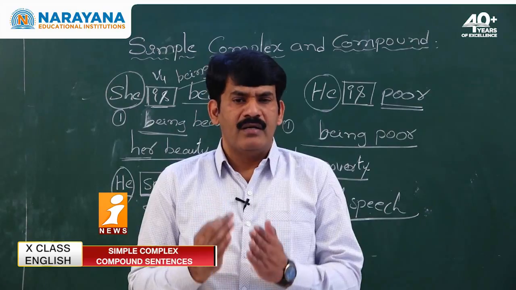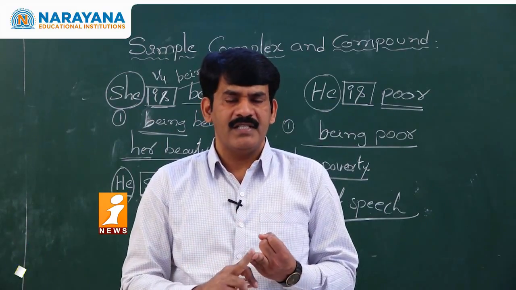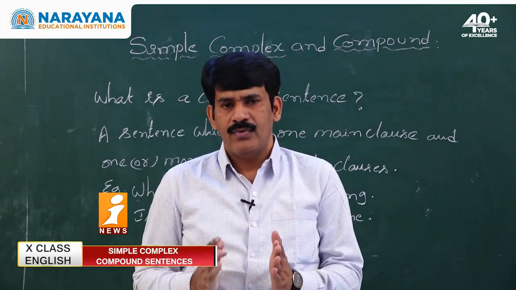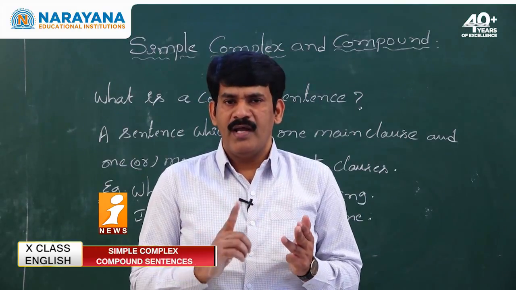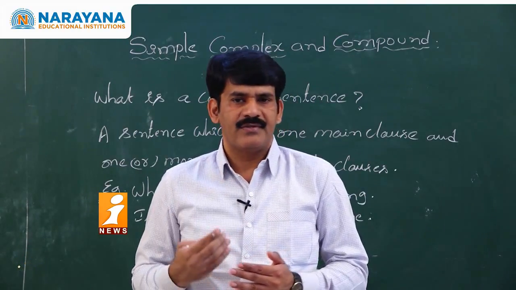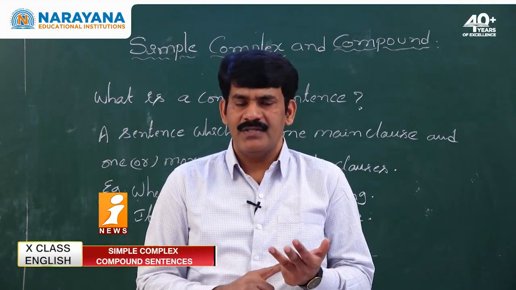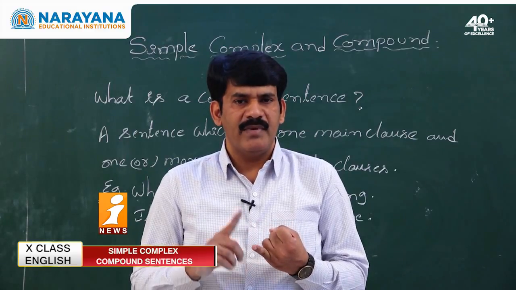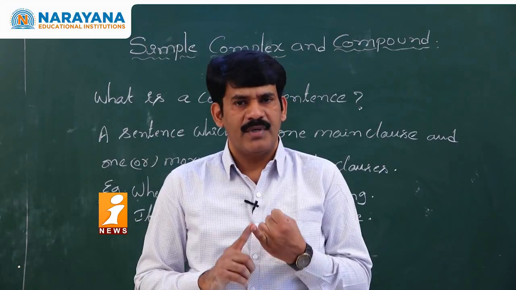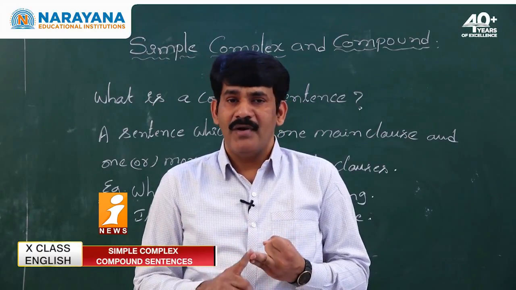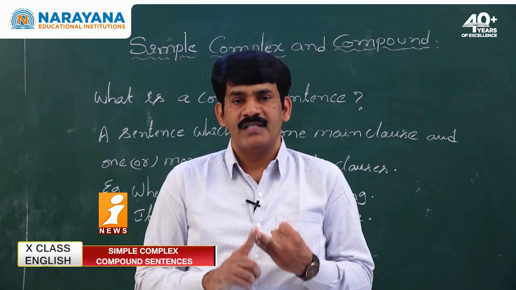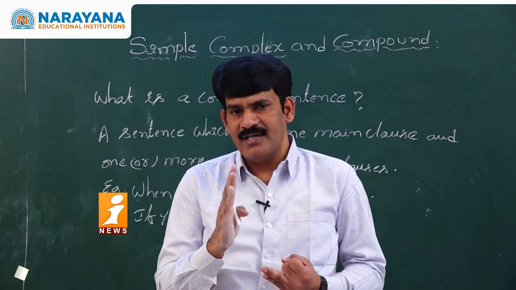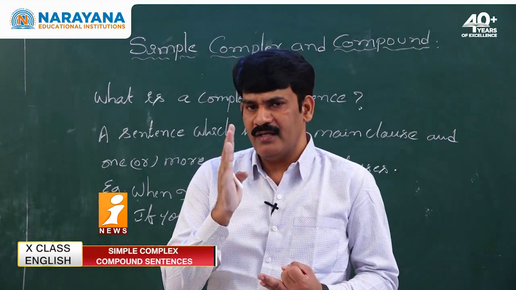Now let us understand what is a complex sentence and what is a compound sentence. A complex sentence is made up of one main clause and one or more subordinating clauses. As we discussed, what is a clause, what is a main clause and what is a subordinating clause. A main clause gives complete meaning by itself, and consists of a subject and predicate. A subordinating clause cannot give complete meaning by itself, though it has a subject and predicate. Why? Because the subordinating clause is supported by subordinating conjunctions.